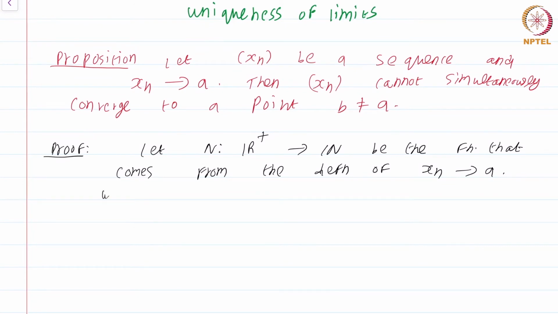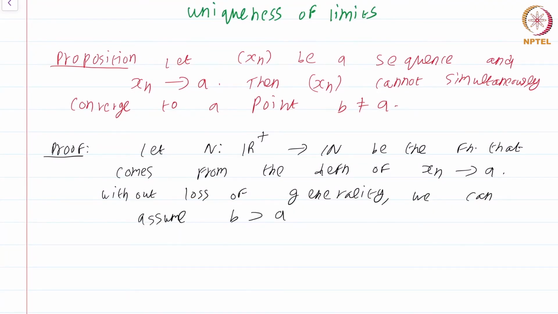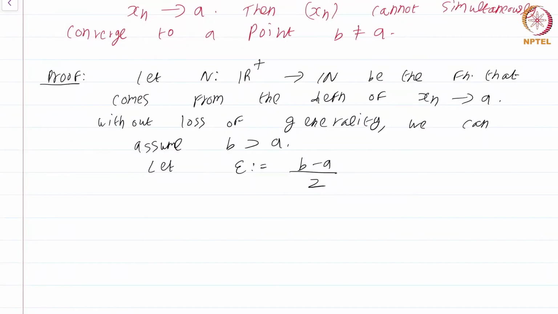Now, without loss of generality, we can assume that B is greater than A. Okay. Please go through the entire proof and check that this assumption of B being greater than A is really without loss of generality. Let epsilon by definition be equal to (B minus A) by 2. I'm just choosing an epsilon, (B minus A) by 2.